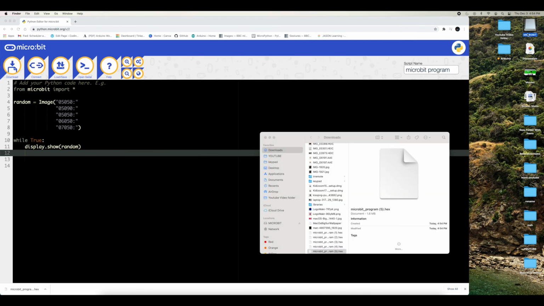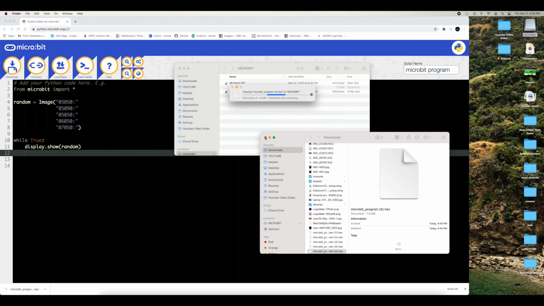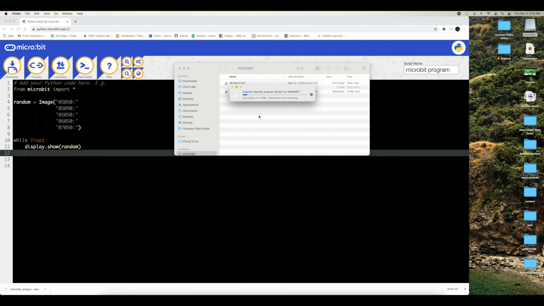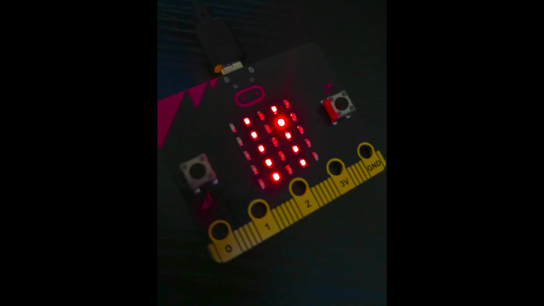Here I'm going to choose Show in Finder. I'm going to get this back up, I don't know why it left. Then I'm going to drag this one back here, and now it's copying onto the microbit. It might take some time if you have a hard drive or an SSD. If you're working off a laptop, you probably have an SSD. Now you see it finished, and it should give you varying brightness levels on your screen. I'm going to show a picture right now of what it looks like.